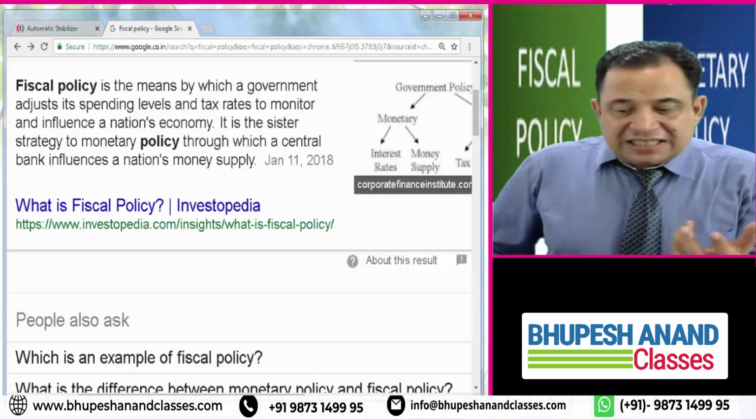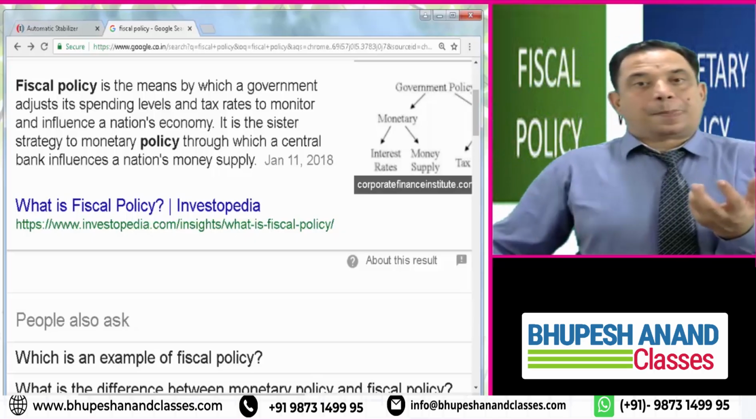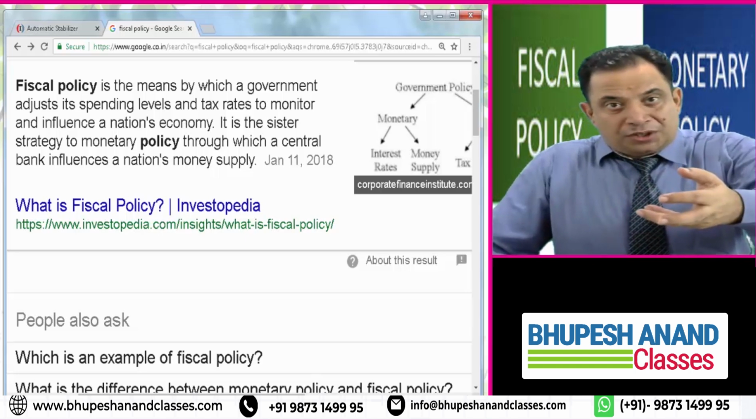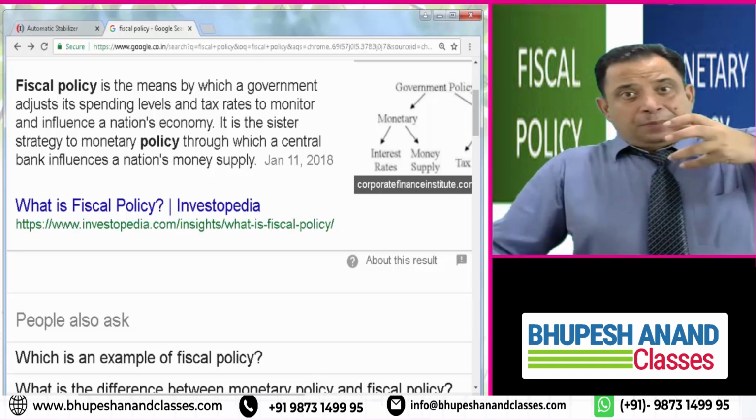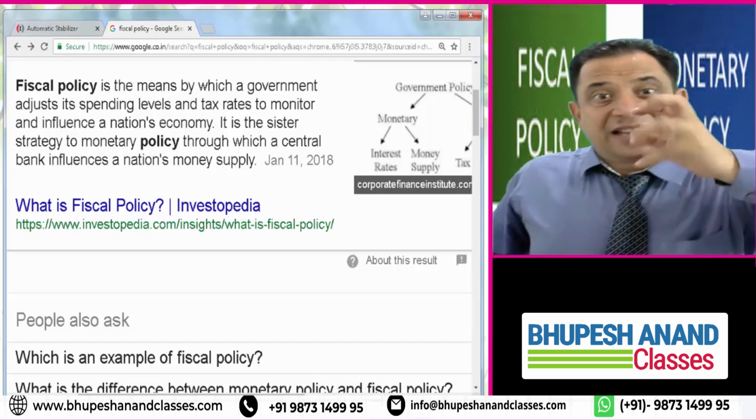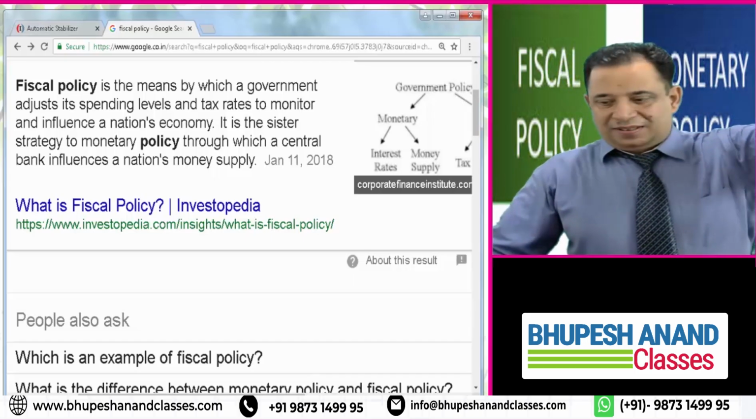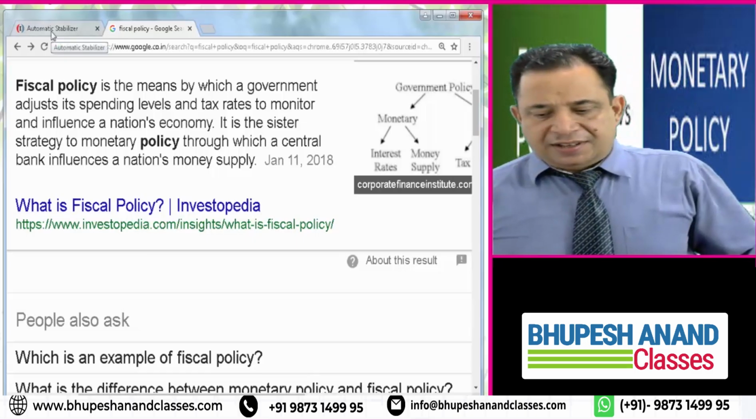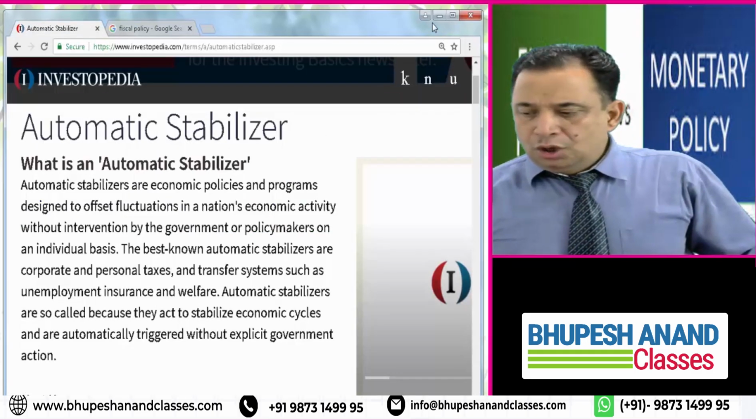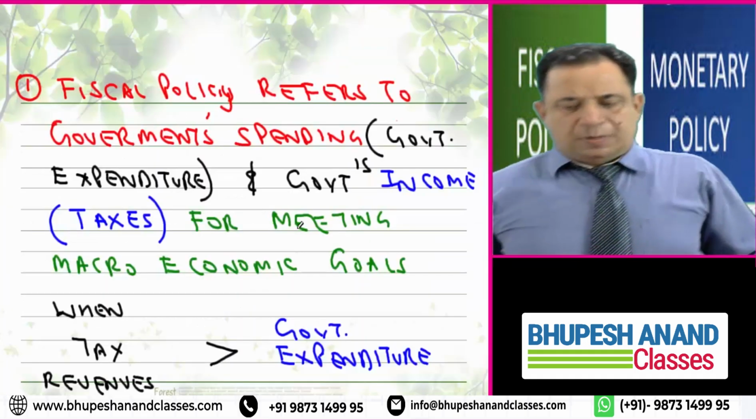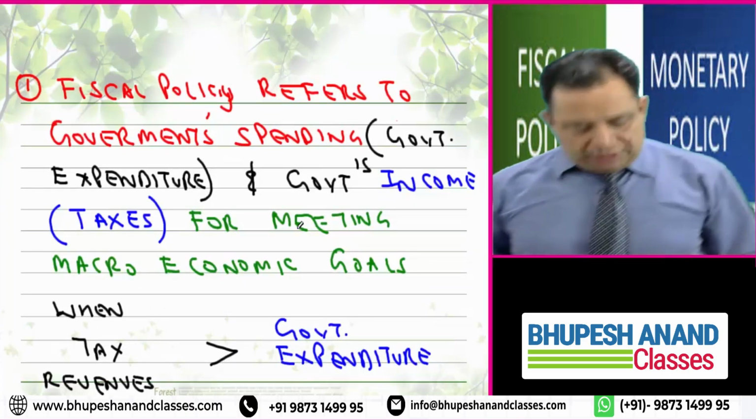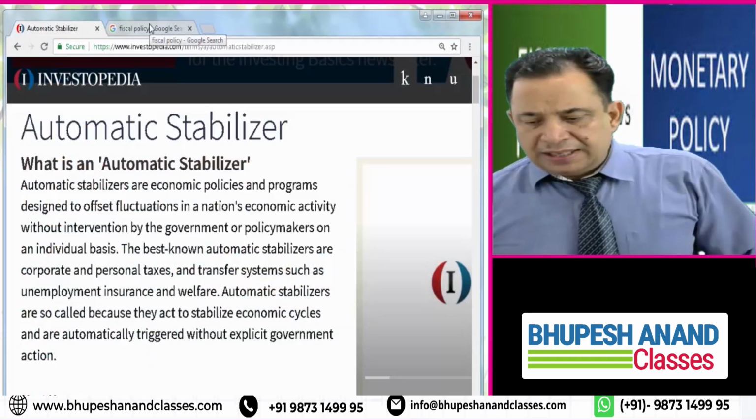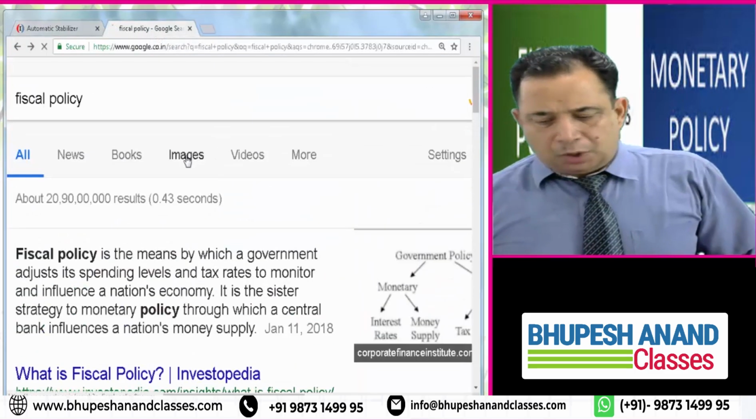It is the sister strategy to monetary policy. I repeat, it is a sister strategy to monetary policy. It means monetary policy and fiscal policy are just like a brother and sister relationship, and monetary policy is what a central bank influences. And when I see fiscal policy, I will be telling you what I mean by automatic stabilizers. But before that, let's move to the concept named fiscal policy.